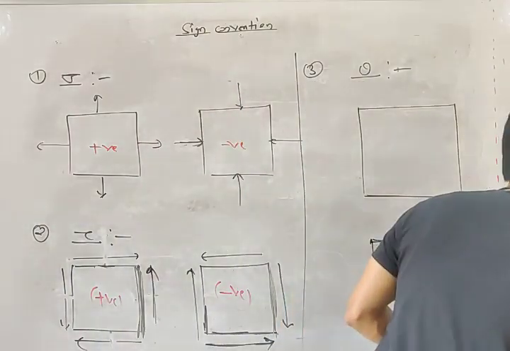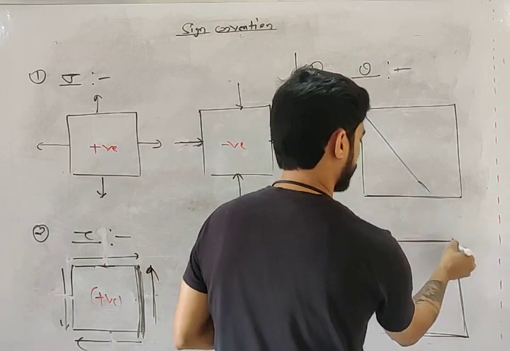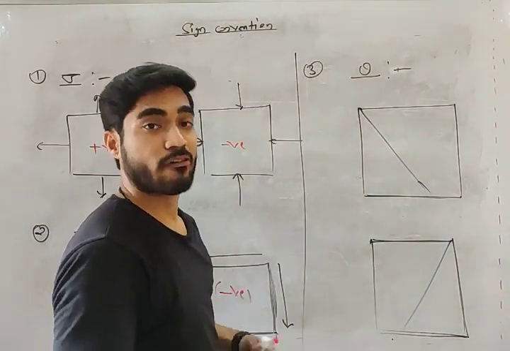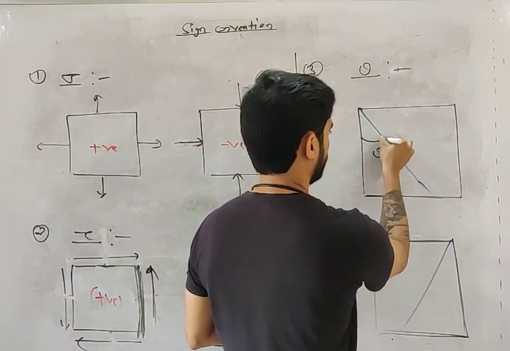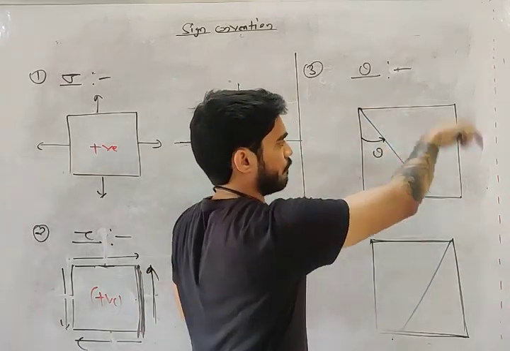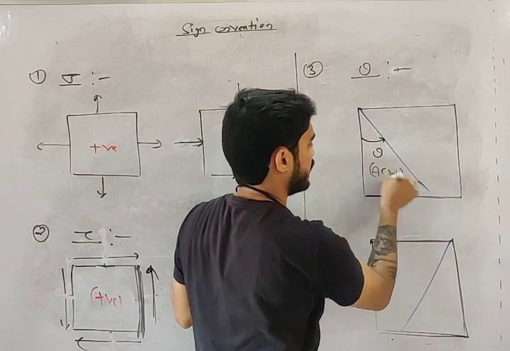So this is your plane, my friend. It can also be a plane like this. So we are calculating theta from vertical plane. अब दो चीजें हो सकती हैं. For this plane, theta will be like this. This is anti-clockwise theta, right?